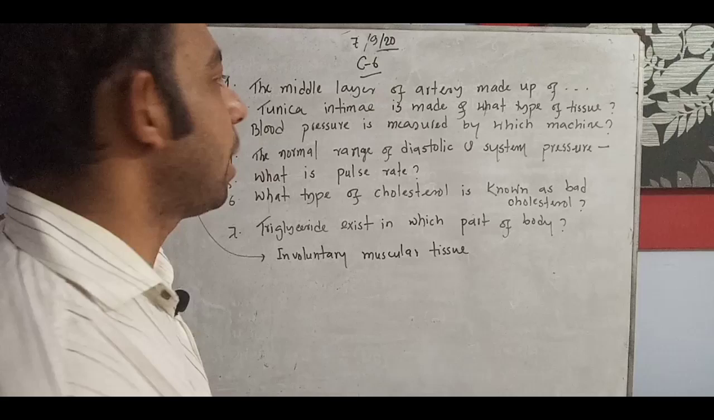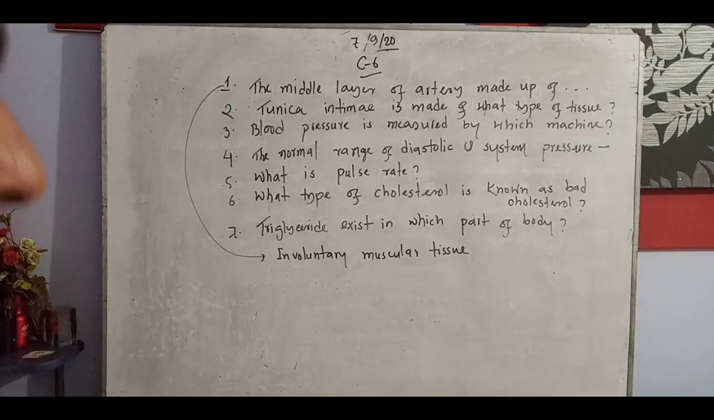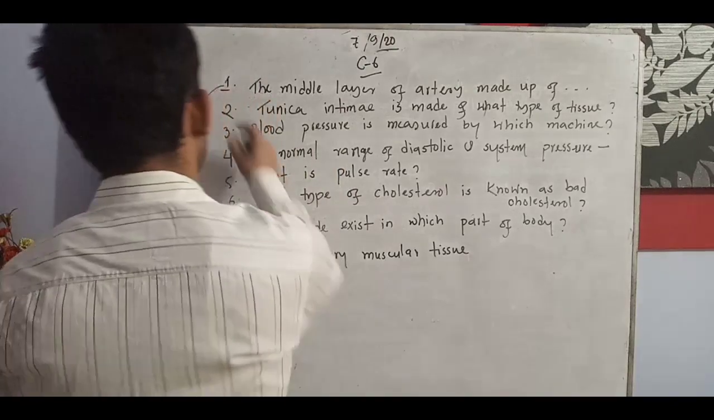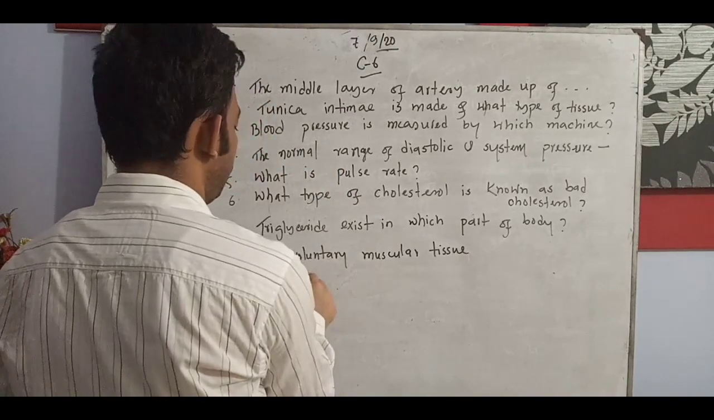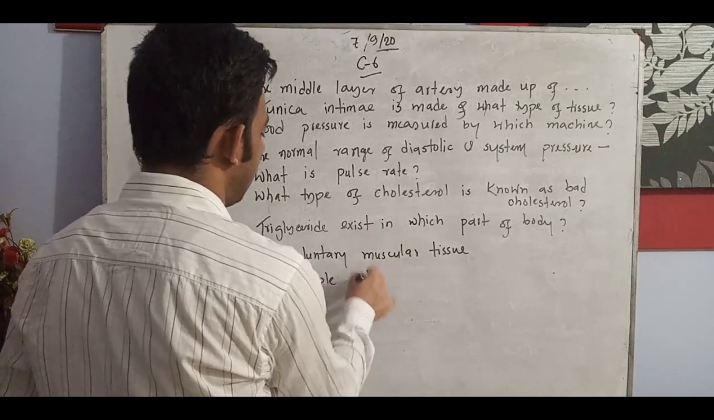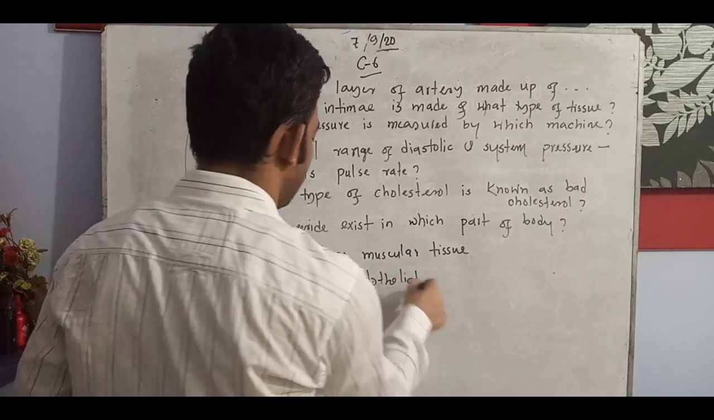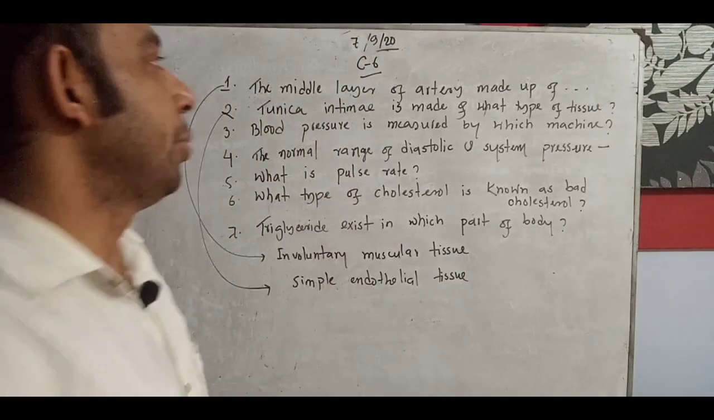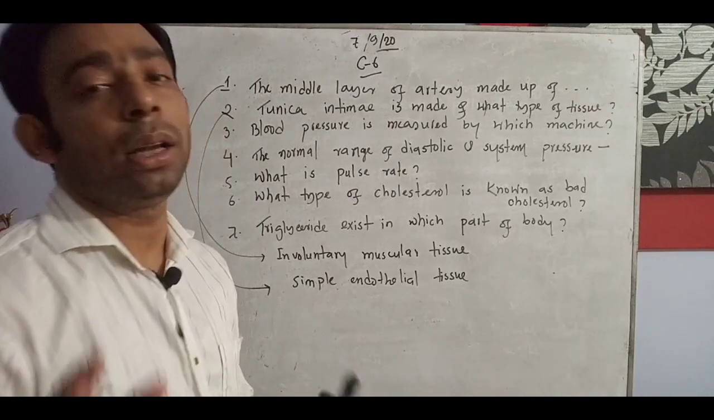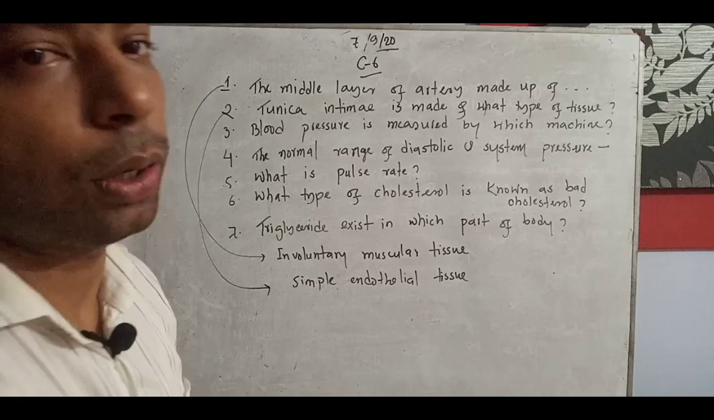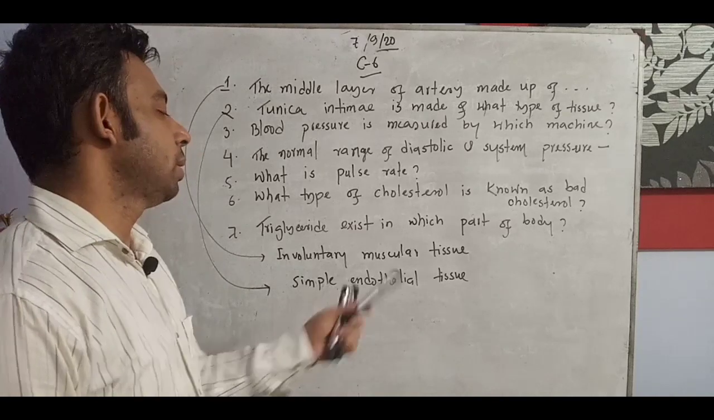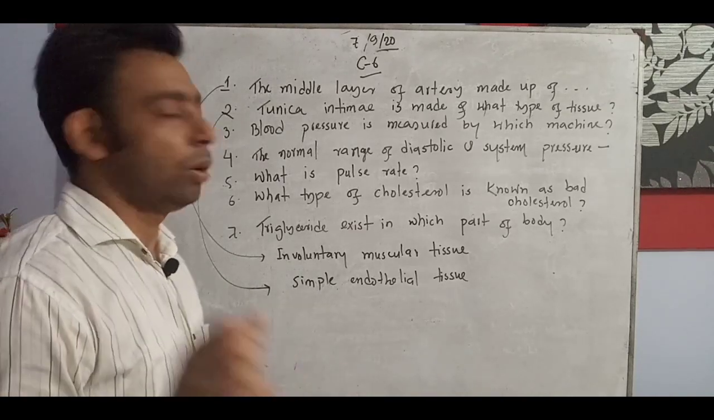Tunica intima is made up of what type of tissues? Tunica intima is actually simple endothelial tissue. Very, very important two questions. Simple endothelial tissues. Very important this one. Tunica intima is made up of simple endothelial tissue, and it is asked several times where it is found. Tunica intima is present in simple endothelial or made up of simple endothelial tissues.